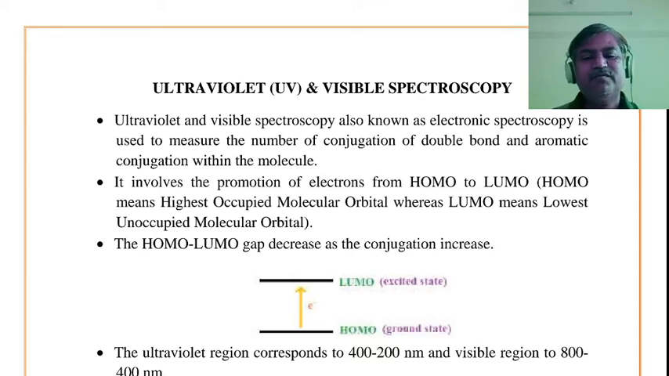In this first half we are going to start the section spectroscopy, and in this spectroscopy we have to study four different spectroscopy, that is UV visible spectroscopy, infrared spectroscopy, NMR spectroscopy and mass spectroscopy.